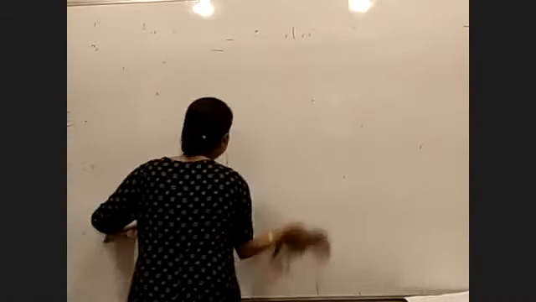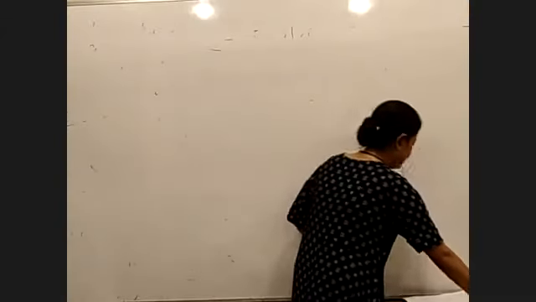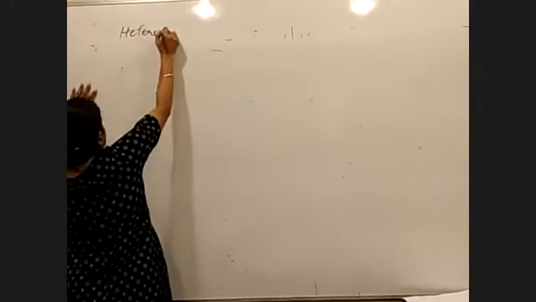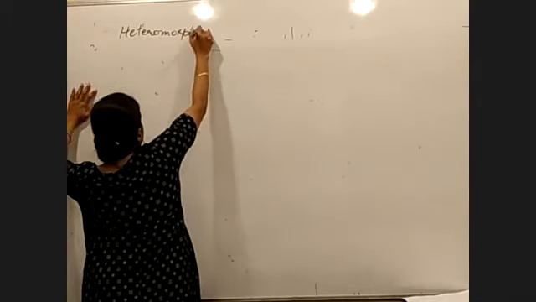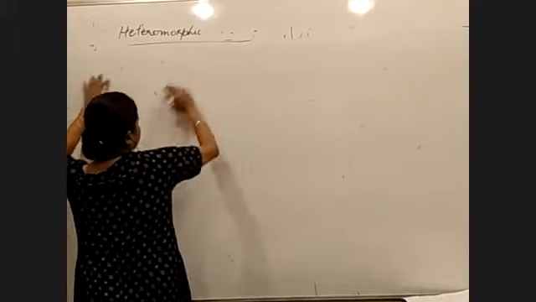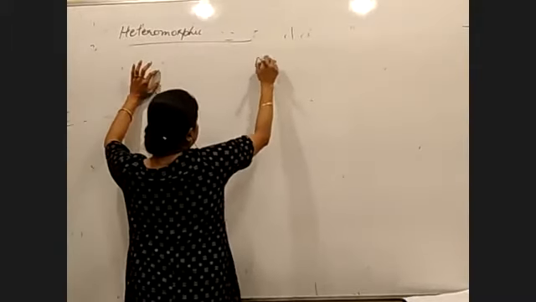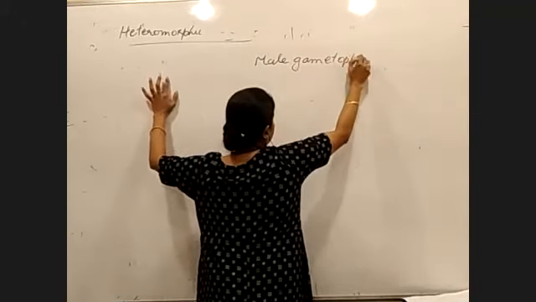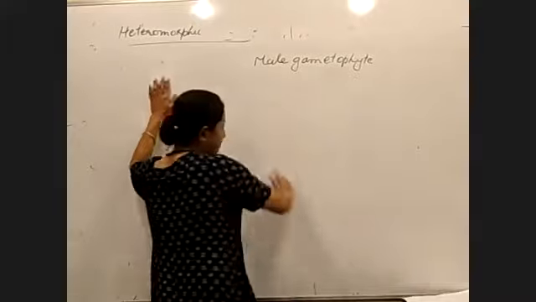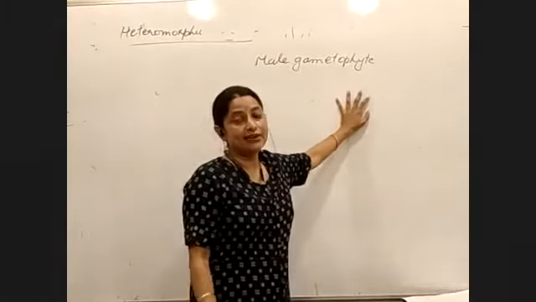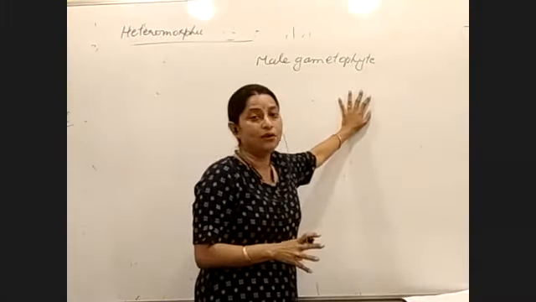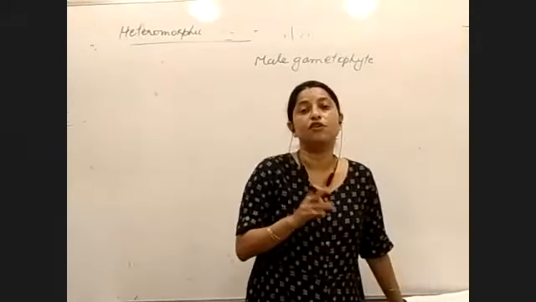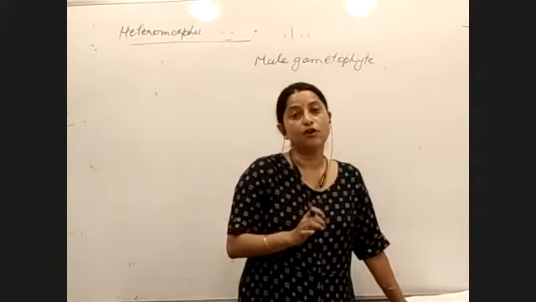Next we have heteromorphic. In case of algae, since we are talking about algae, no, main plant body dal ki hobo gametophyte. In case of bryophytes, main plant body dal ki hobo gametophyte. But from pteridophytes onwards, the plant body would be a sporophyte.